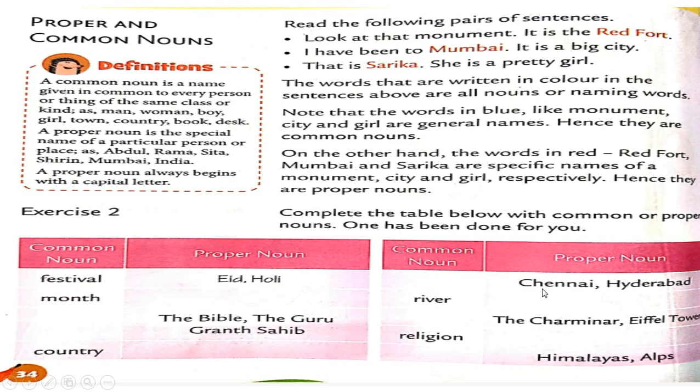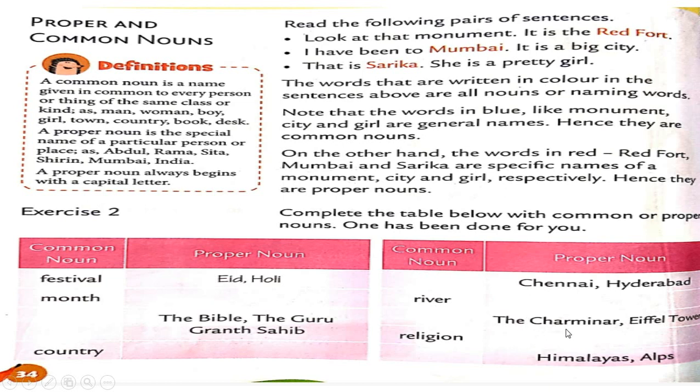Here Chennai, Hyderabad, these proper nouns are given. So what are Chennai and Hyderabad? They are the names of cities. So here which one will be the common noun? City. Next, river. You know very well that there are so many rivers, right? So students, here you can write any particular name of a river, right? Narmada, Ganga, whatever you want to write. So this name will be a proper noun.